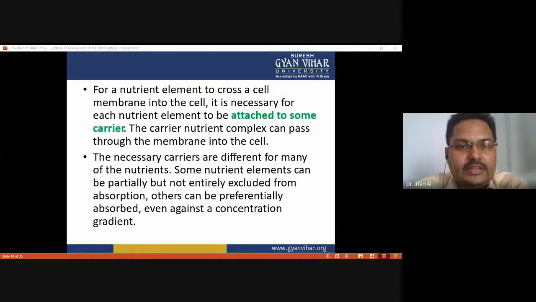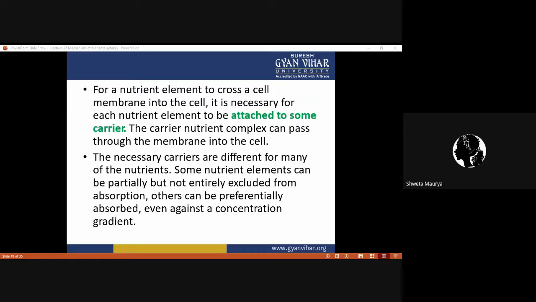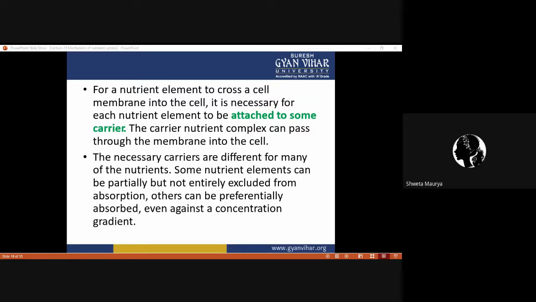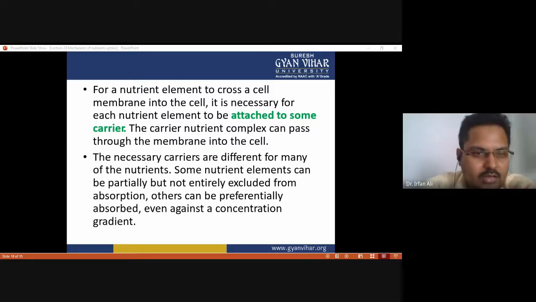For a nutrient element to cross a cell membrane into the cell, it is necessary for each nutrient element to be attached to some carrier, and the carrier-nutrient complex can pass through the membrane into the cell.